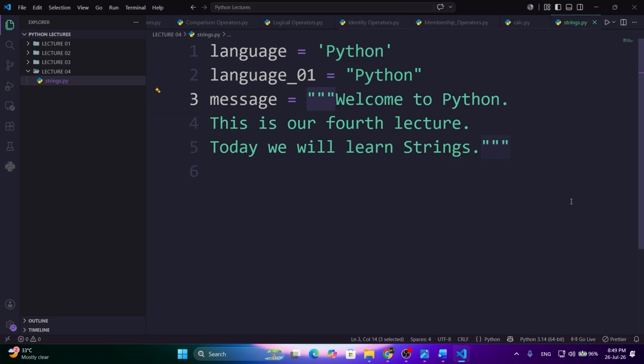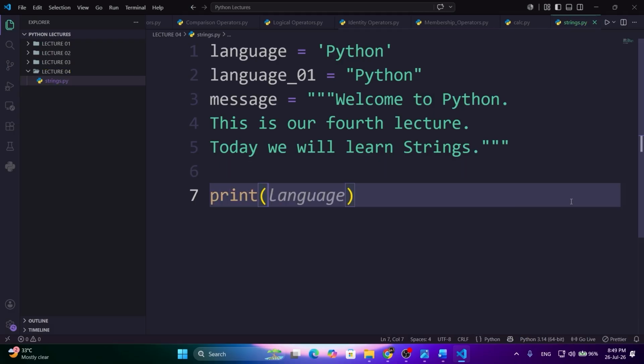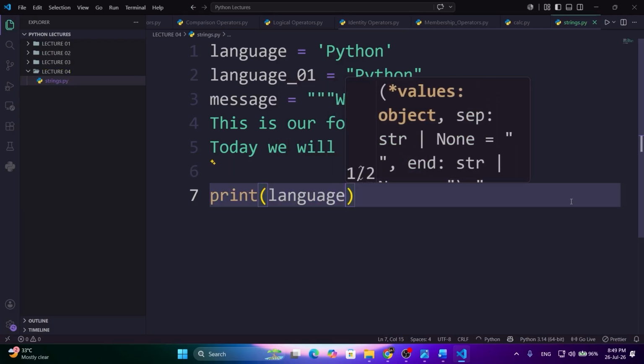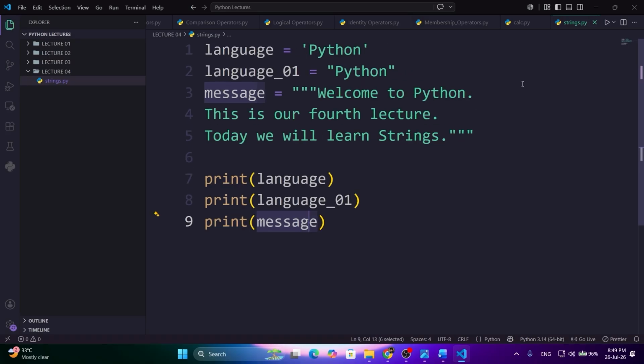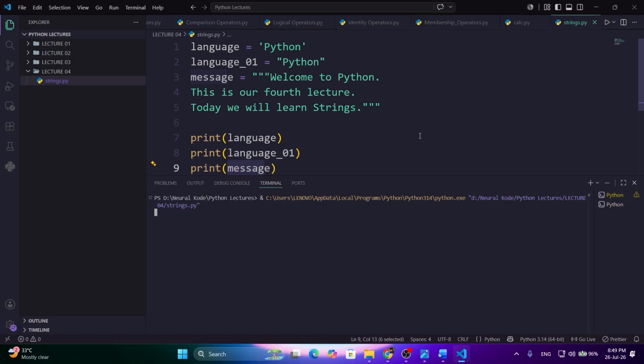I will run. I will do one thing here. I will print language. After that, I will print language underscore 01. I will print message. After printing, I will run this code and see what will happen.